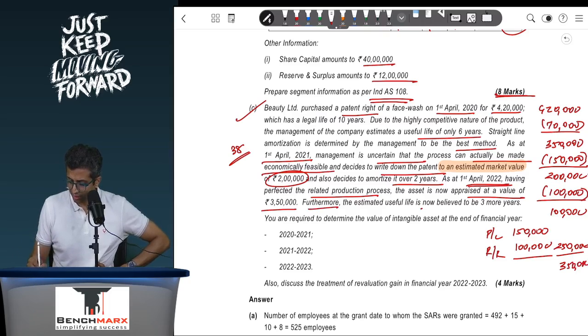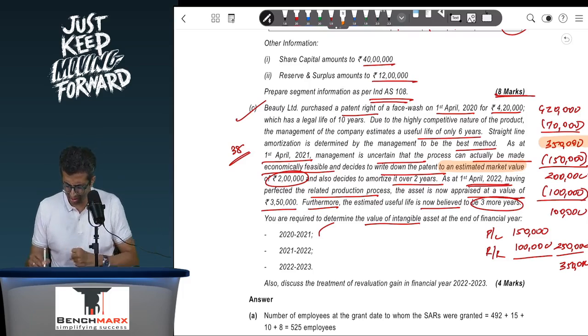Furthermore, the estimated useful life is now believed to be 3 more years, and hence 3,50,000 divided by 3, which comes to around 1,16,667, will be the future amortization. Value of intangibles at the end of 2021, which probably comes down to 3,50,000, then 21-22, then it comes down, I think to so we have done this working, and you can see these numbers.